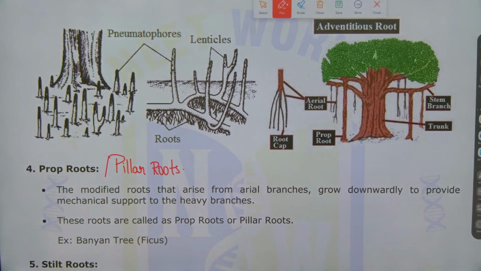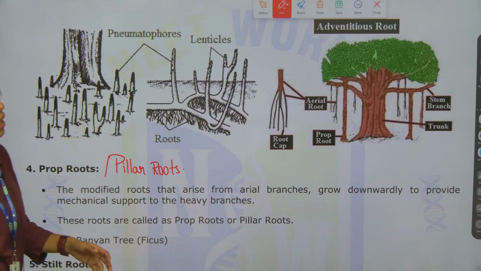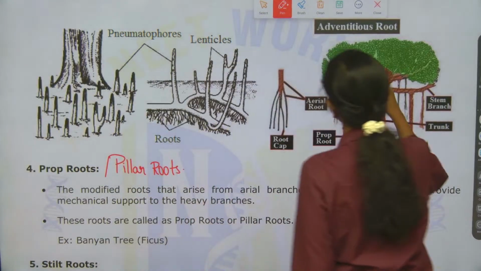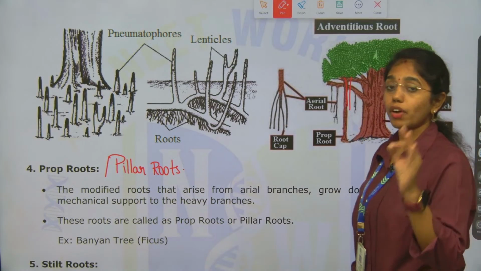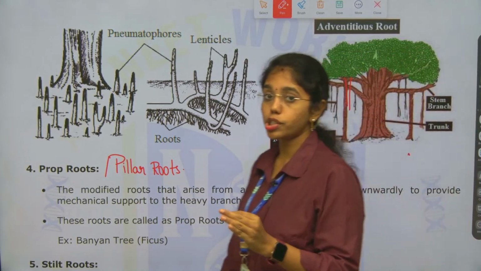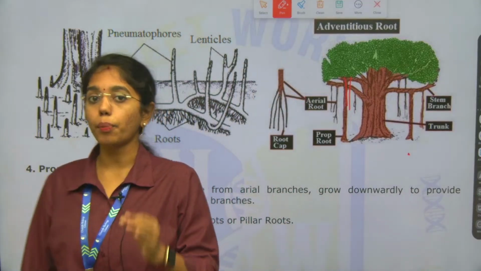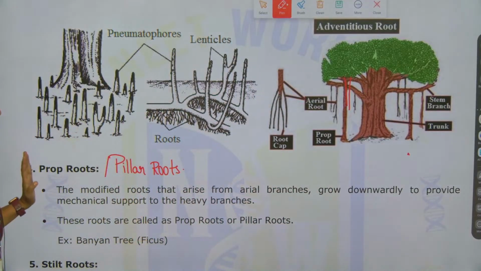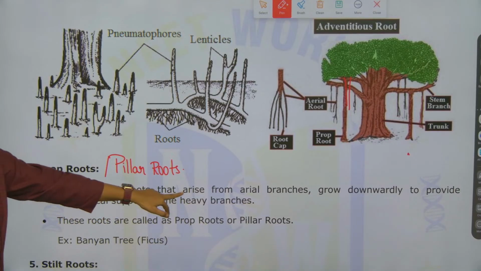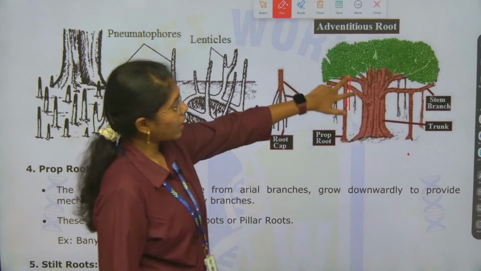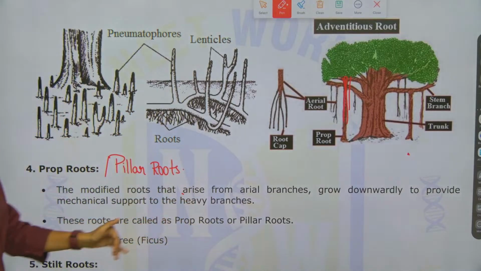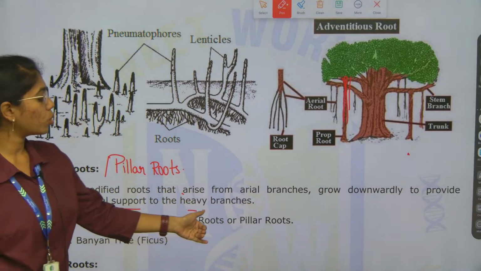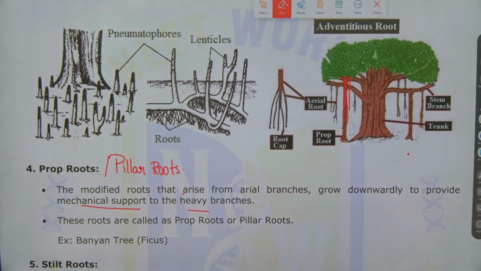These are adventitious roots because they grow positively geotropic, and they arise from the branches of the plant. The only main function or purpose of prop roots is to provide mechanical support to the plant. So, the modified roots arise from the aerial branches, grow downward and provide mechanical support to heavy branches, like in the banyan.